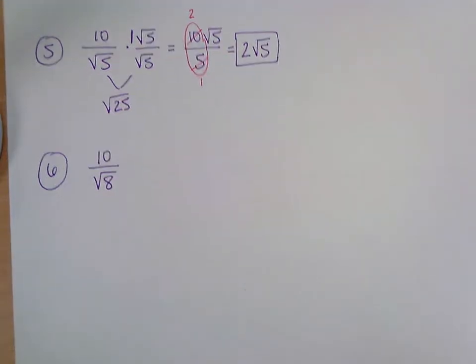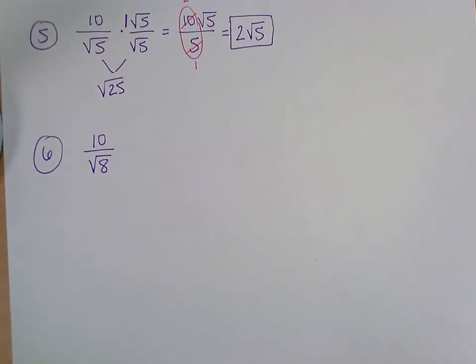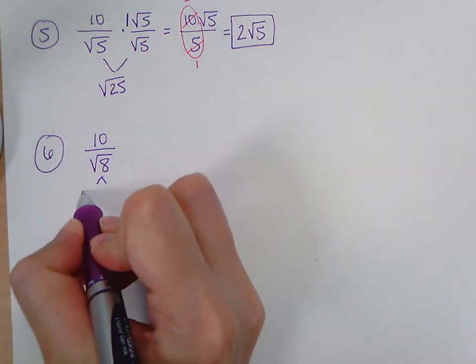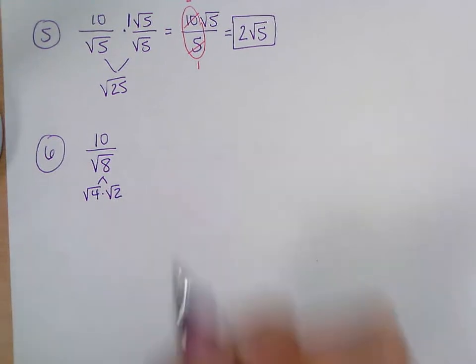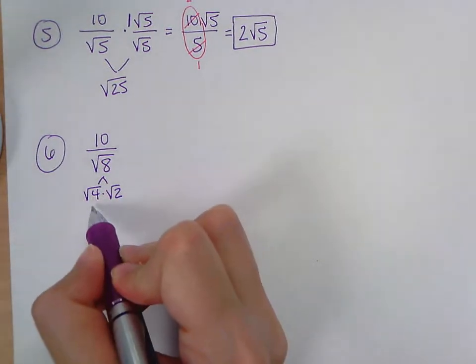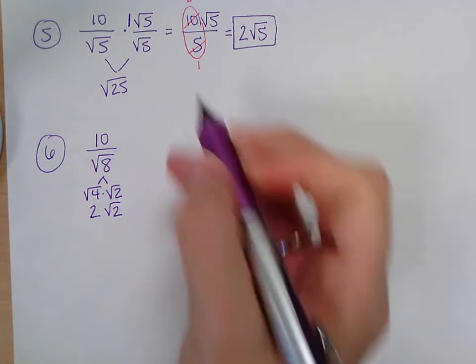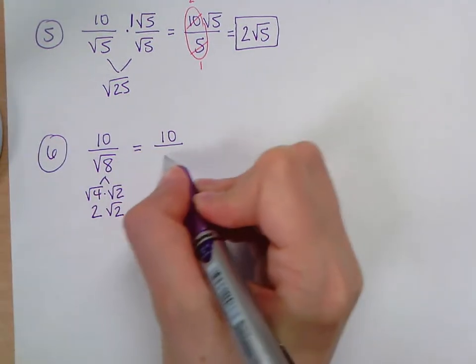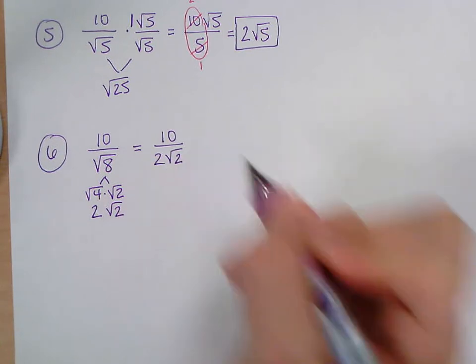If you had 10 over the square root of 8, so again, 10's not in a square root, 8 is. Can I simplify the square root of 8? Yes. I can split it into what? 4 and 2, so square root of 4 times square root of 2. So it becomes 2 square root of 2. So I'm going to rewrite this. I have 10 over, and my denominator is really 2 square root of 2.